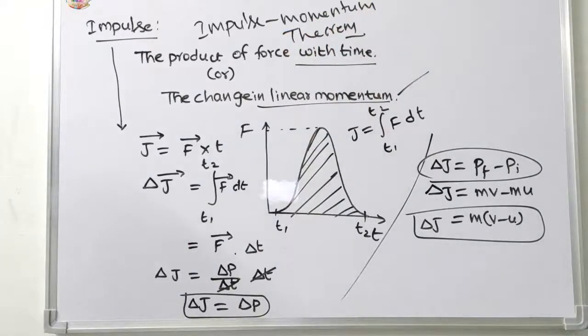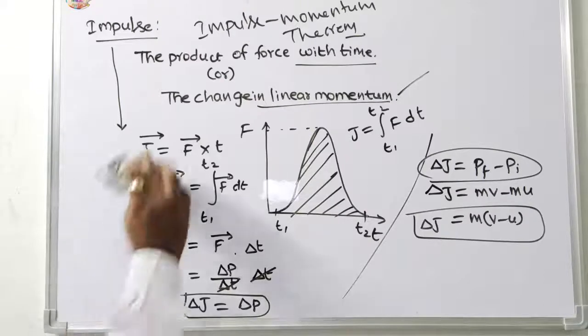This is the impulse topic. The next one, discuss about Newton's second law. One more application, that is the change in momentum.